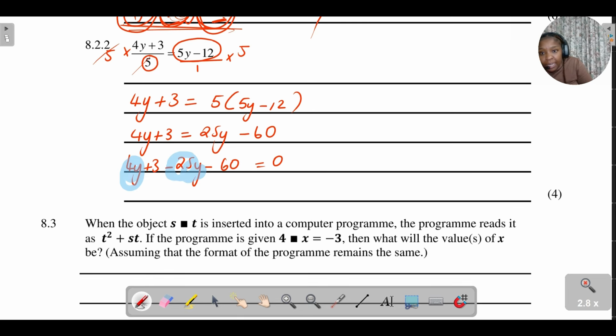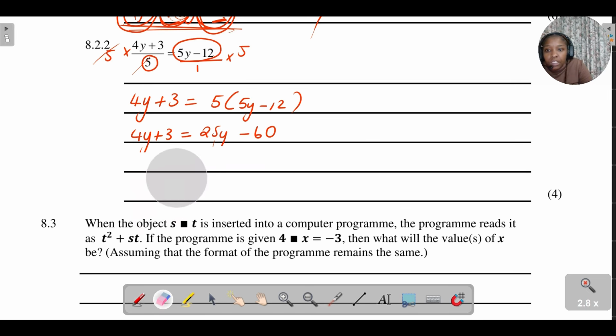It's going to give me negative 21y, and then positive 3 minus 60... sorry, I made a mistake. So it's negative 25, okay, and then positive. Let's just fix that.